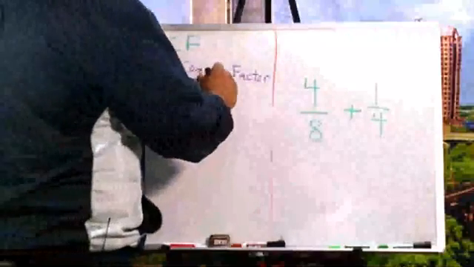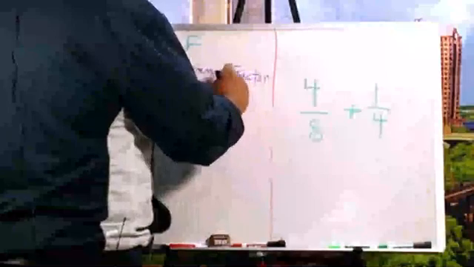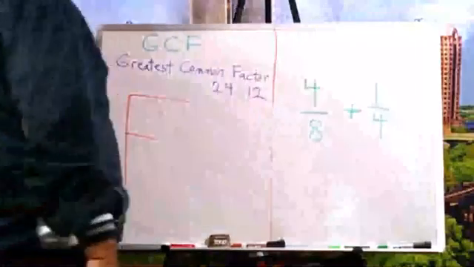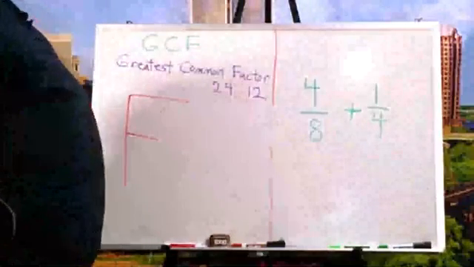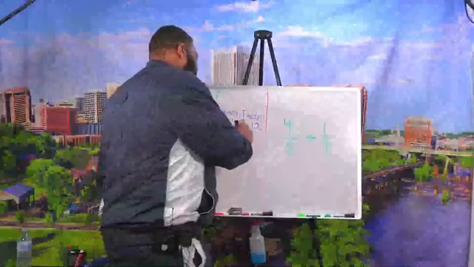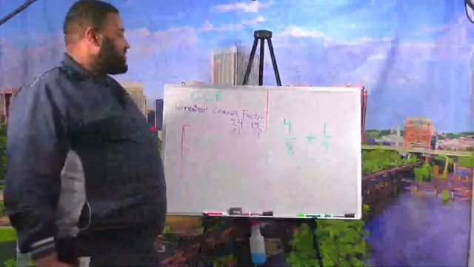Let me do 24 and 12. Okay? Now, all I want to do right here is find out what times what gives me 24.